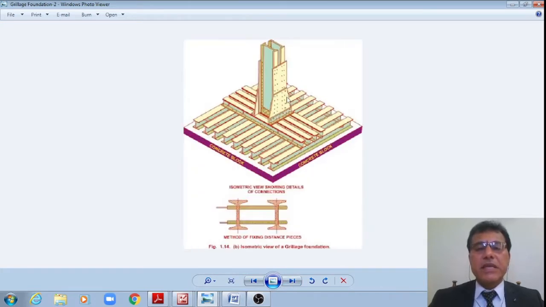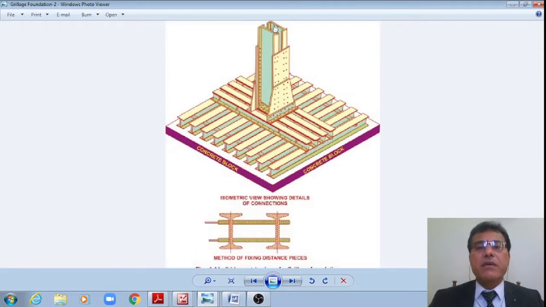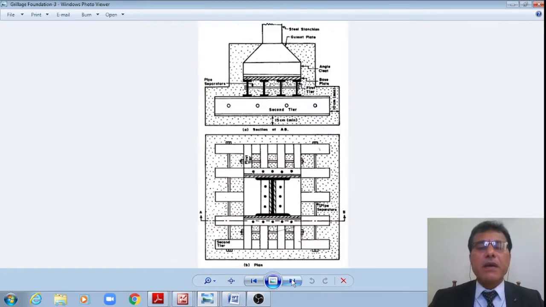This is an independent grillage foundation, supporting the column which is supported on the base plate and transferring the loads on the first tier of beams, transferring the entire load onto the second tier, which is supported on the concrete pedestal or concrete block, and the beams are connected by means of separators, pipe separators. This is an isometric view of this independent grillage foundation. This we'll try to design in today's class. The schematic of the same is shown now.